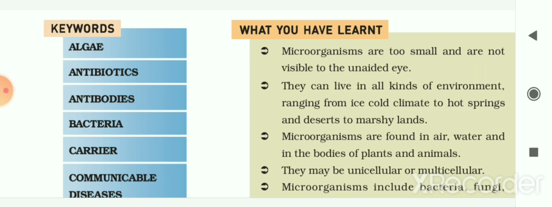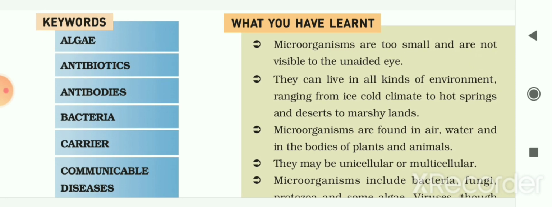An example of a carrier is the housefly, by which cholera and typhoid, which are bacterial diseases, are spread. Then we had seen that the female Anopheles mosquito carries malarial parasites, and the female Aedes mosquito carries the dengue virus.